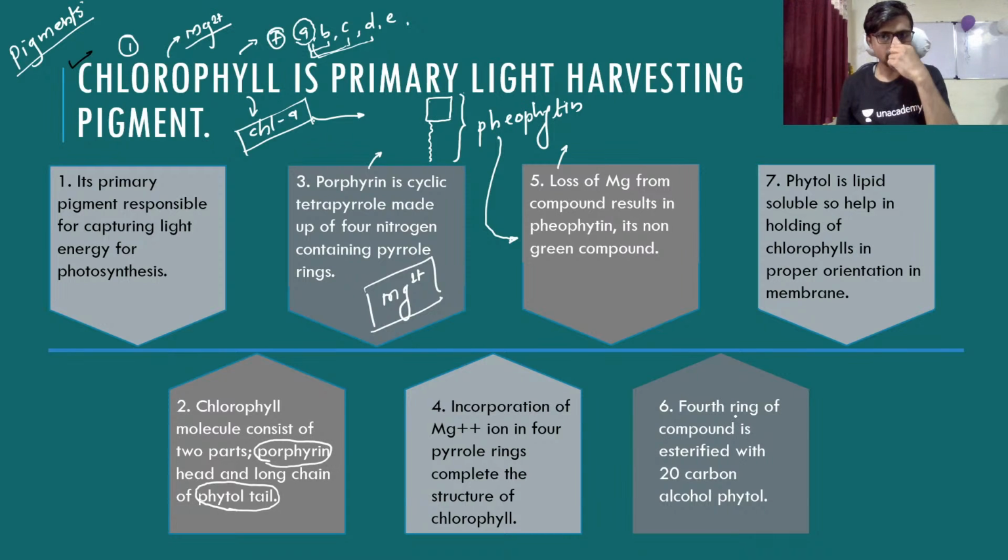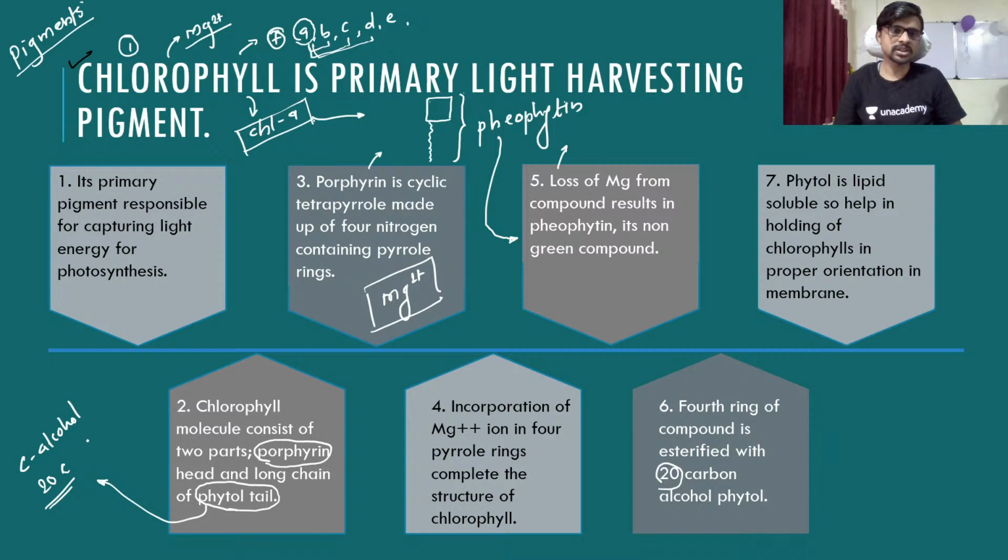The fourth ring of the compound is esterified with a 20 carbon atom alcohol, phytol. Okay, so this phytol chain, what we talked about before, is a 20 carbon atom chain having the alcohol. So we call it the phytol. So this is nothing but the phytol chain.